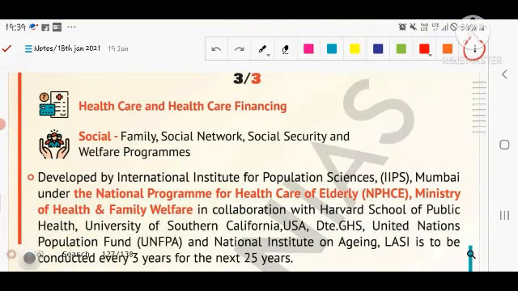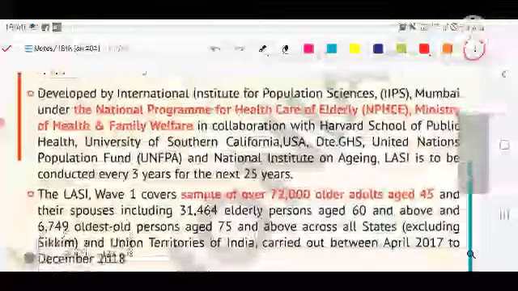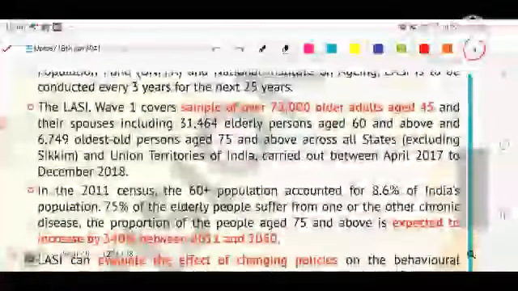It was developed by the International Institute for Population Sciences in Mumbai under the National Programme for Health Care of the Elderly, Ministry of Health and Family Welfare, in collaboration with the Harvard School of Public Health, University of Southern California USA, and the United Nations Population Fund and National Institute on Aging. So that is the collaboration between India and the USA.